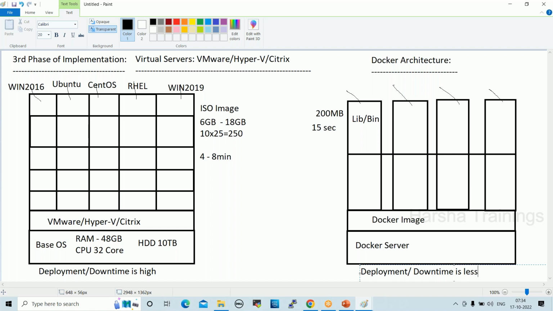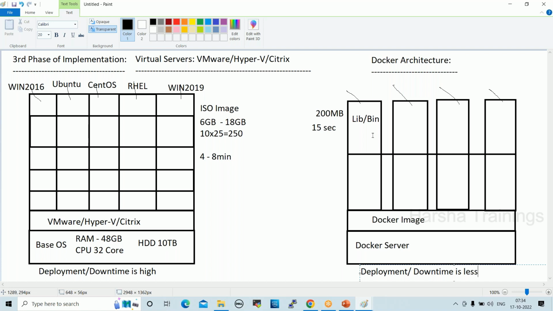Docker containers are platform independent. So what is platform independent? Anyone? Platform means operating system, it can run on any machine. Yes. Platform independent means Docker containers you can run on any operating system, any platform, like Windows, Linux, Solaris, even macOS also. Irrespective of operating systems, we can run on any platform.